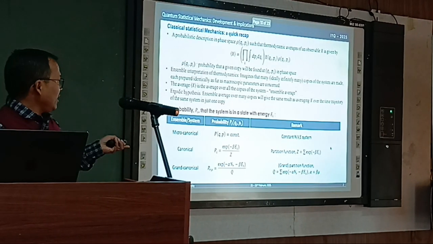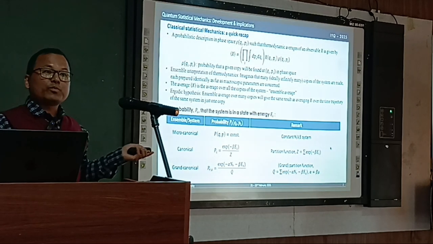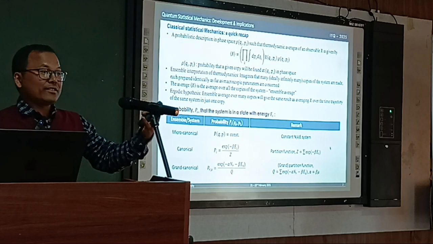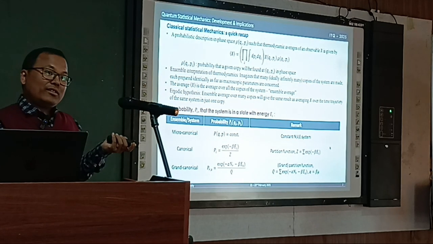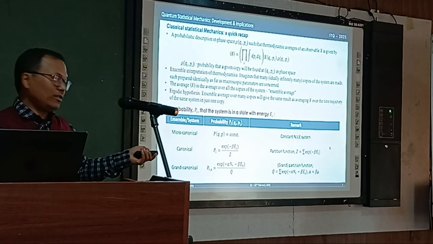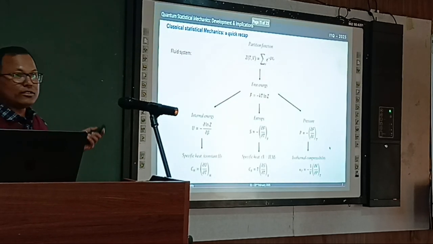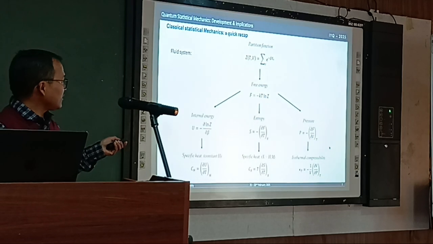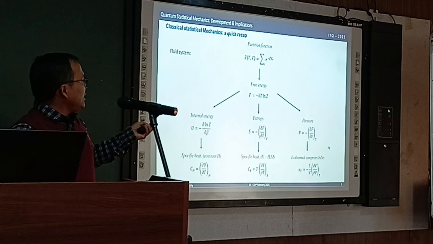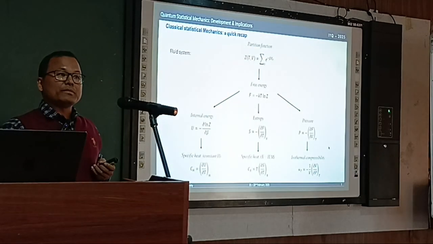Initially I started out with a probability question, but eventually, for various calculations, what is necessary is just to find this Z, the partition function, because of the following reason. Once we know this partition function, for the canonical expression, we can immediately write down the free energy of the system.